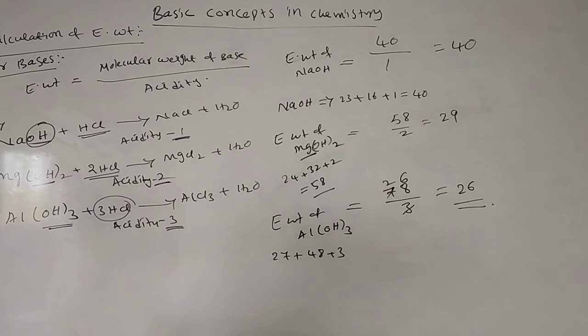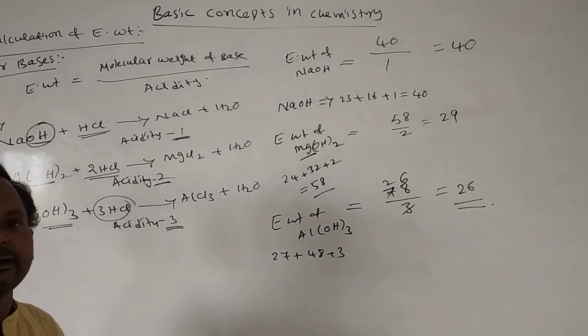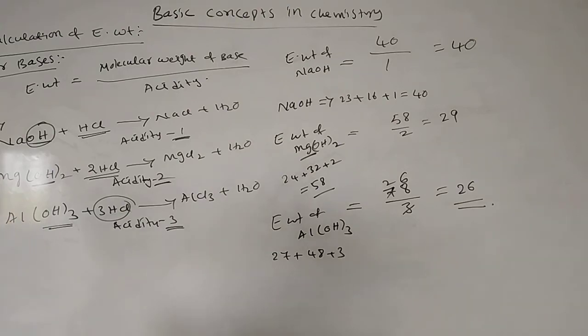If you know the equivalent weight, then we calculate gram equivalent weight. If you know the gram equivalent weight, then we calculate the normality of solution. This is the calculation of equivalent weight for bases.